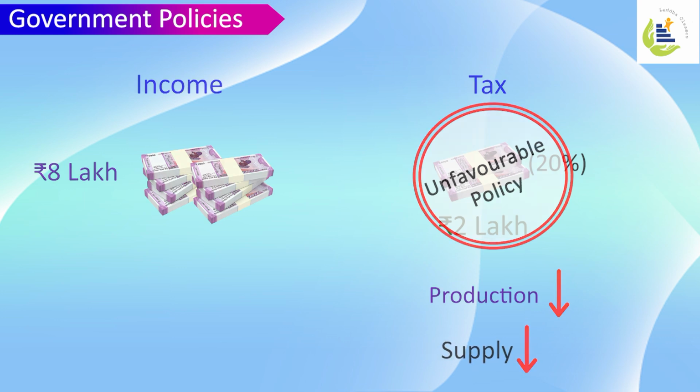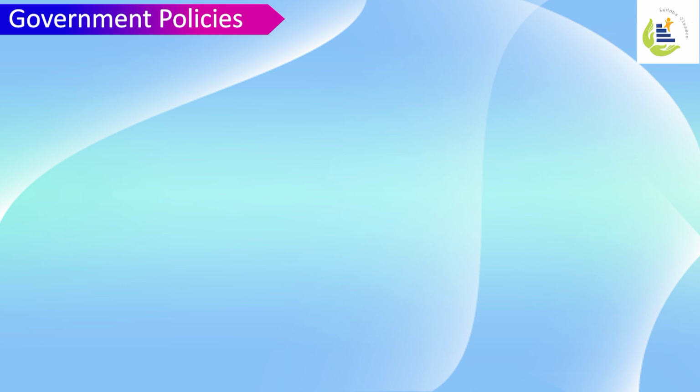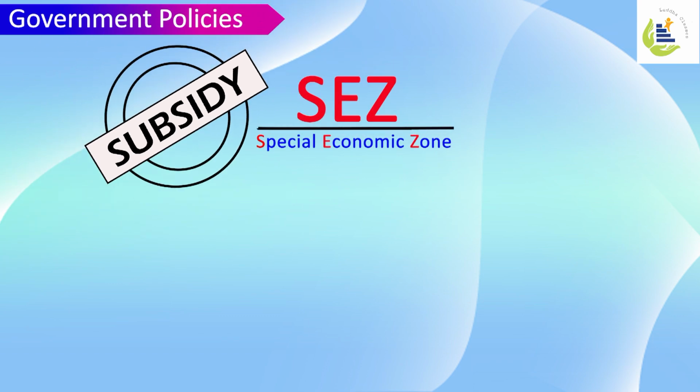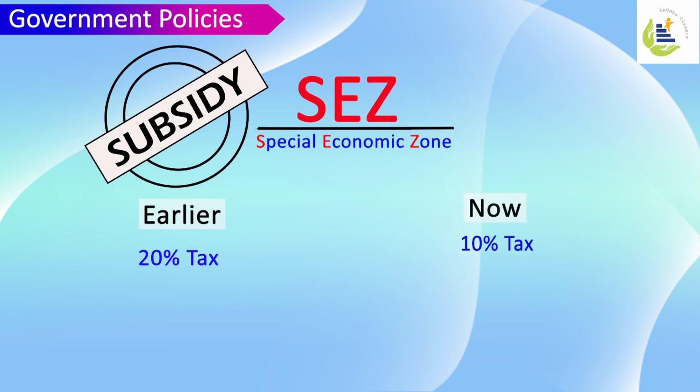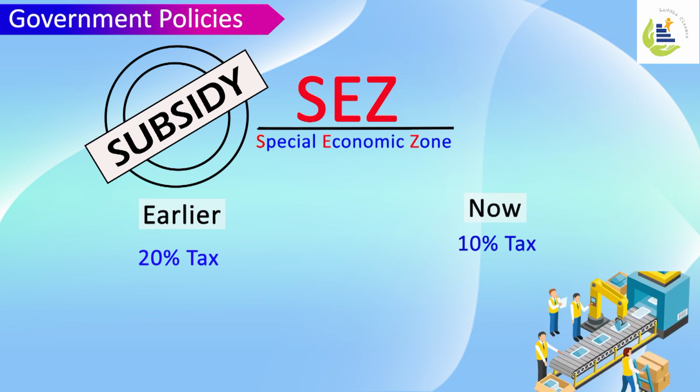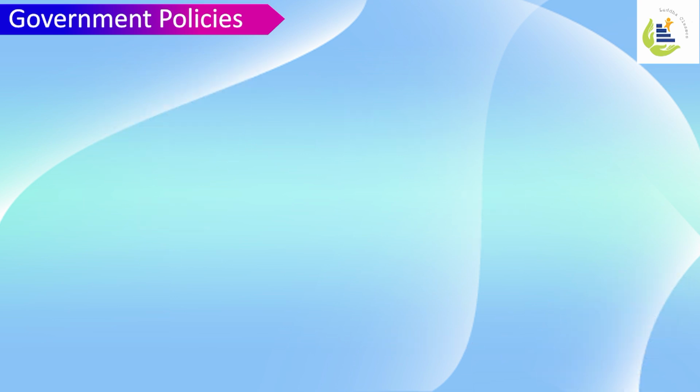Let's say government gives subsidy for tax in SEZ, special economic zones. So what has happened? Earlier, when I was spending around 30% or let's say 20% of my taxes, now when I spend only 10% of my taxes, that extra 10% money I'll use in production of extra commodities. As I increase my production, automatically my supply increases.